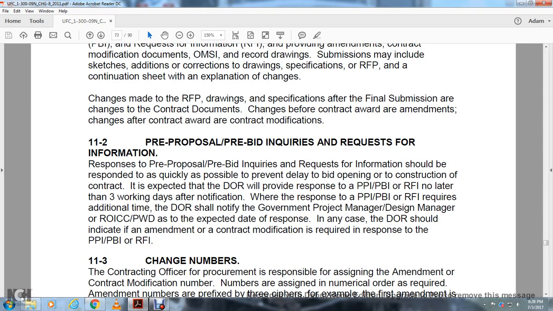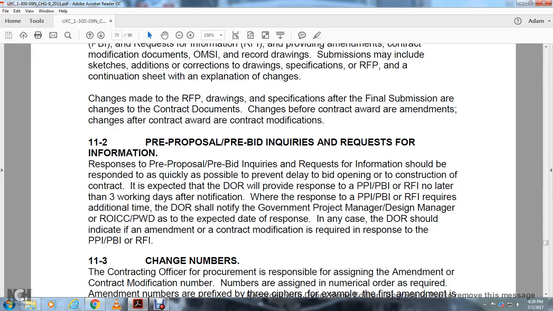11.2. Pre-proposal, pre-bid inquiries, request for information. Requests for pre-proposal, pre-bid inquiries, request for information should be responded to as quickly as possible to prevent delay to bid opening for the contract. The design of the record will provide response for the pre-proposal inquiries and pre-bid inquiries and requests for information requires additional time.